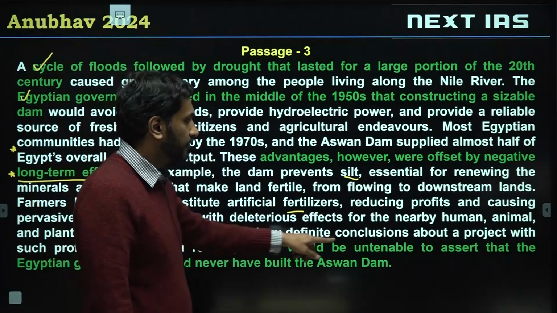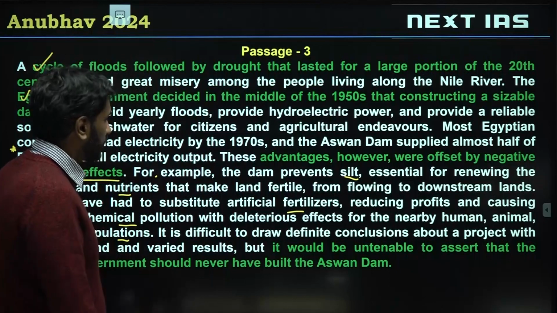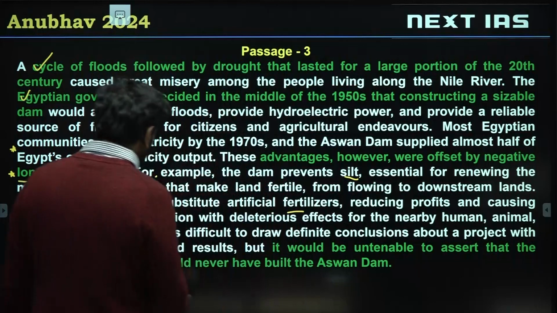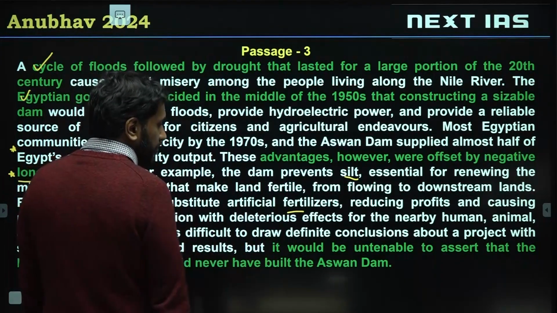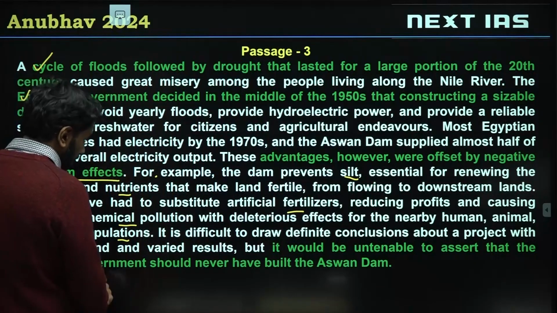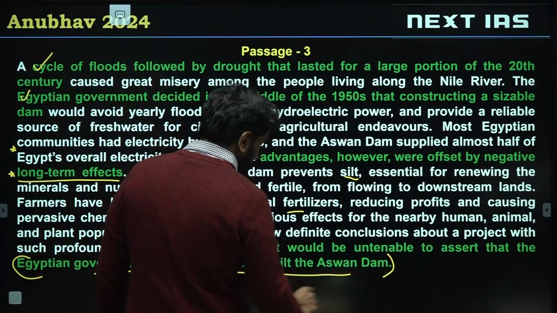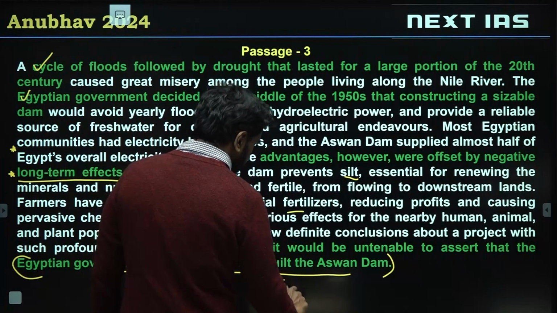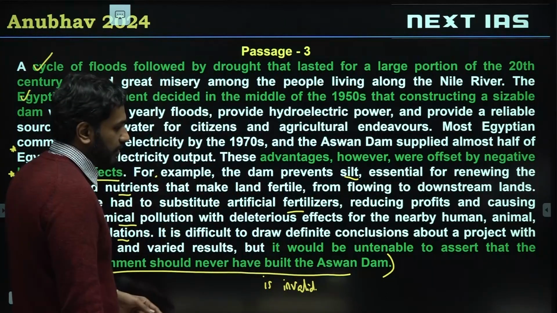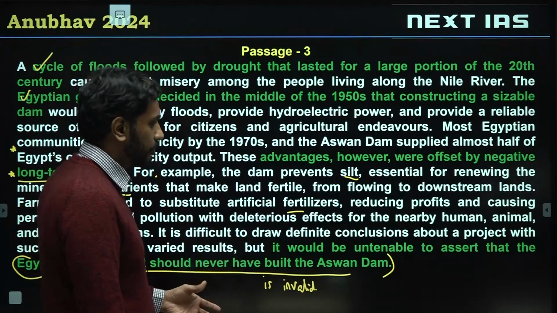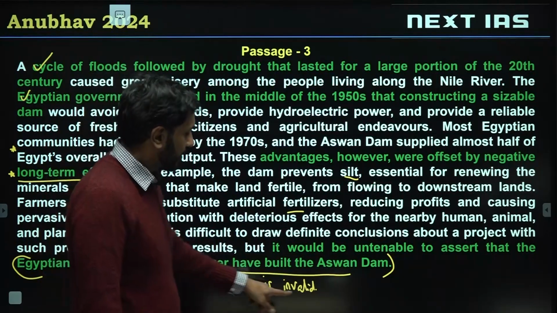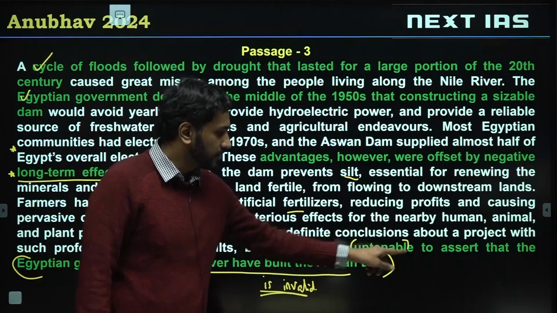It is difficult to draw definite conclusions about a project with such profound, varied results, but it would be untenable to assert that the Egyptian government should never have built the Aswan Dam. So the author is saying that 'the Egyptian government should never have built the Aswan Dam' is invalid. That means they should have built the Aswan Dam, but whether its impacts are good or bad, that is difficult to assert. The need for the Aswan Dam would not have been there. This idea is invalid. 'It would be untenable' means that. All right.